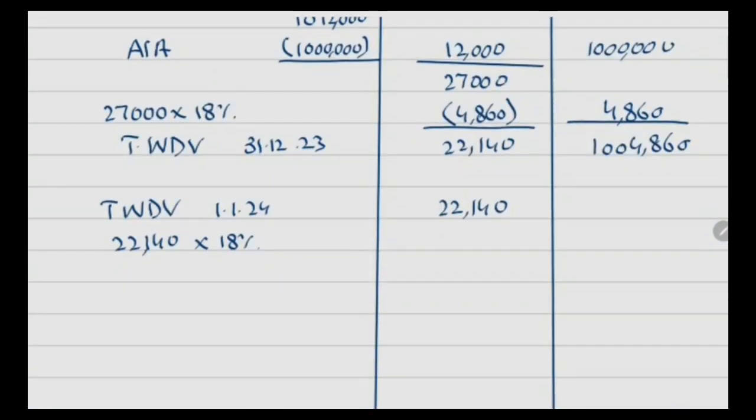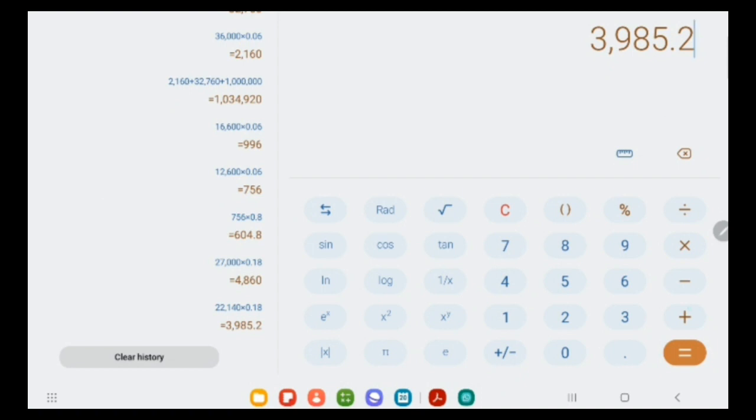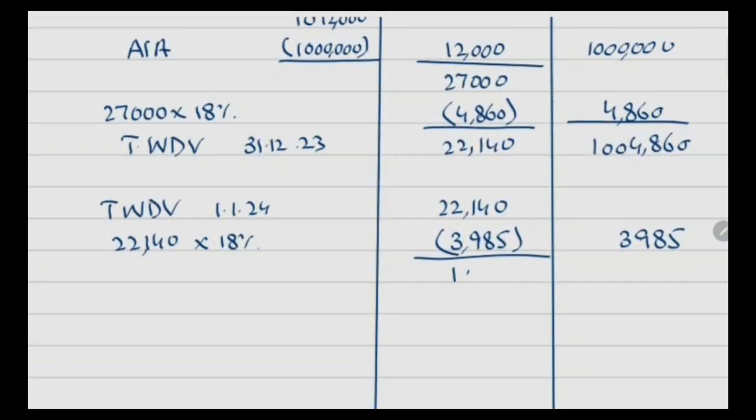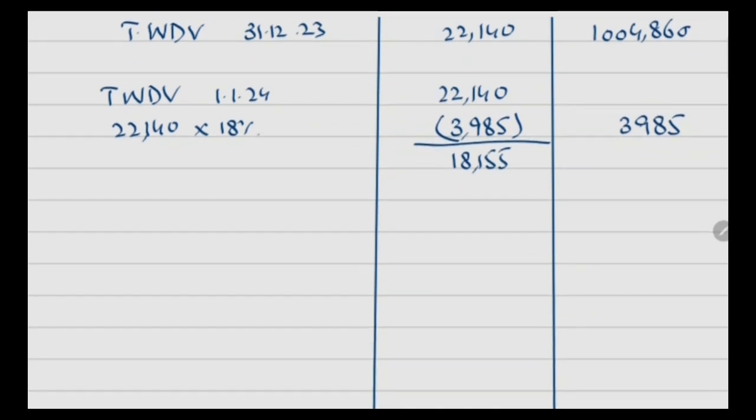So 18% allowance would be 3,985. So in the second year the allowance would be 3,985, and after this allowance the remaining amount will be 18,155, right? So this is the total written down value at 31st December 24.